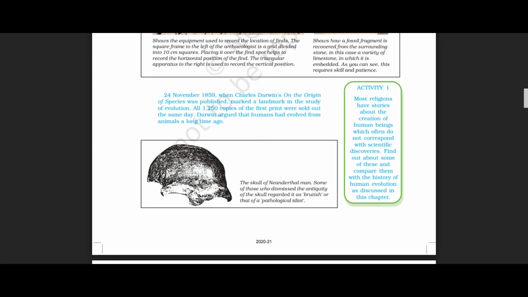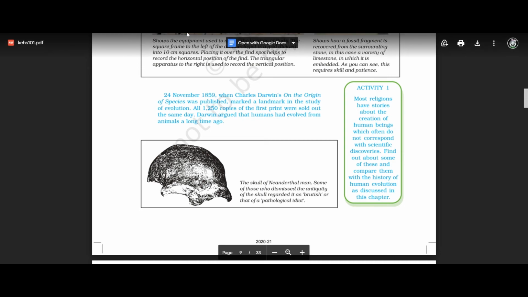Okay, and in that book, Darwin is arguing that humans have evolved from animals over a long span of time. Okay, this is also important, so please mark it. Okay, so hope you understand this much. So today we are going to complete only this much part.